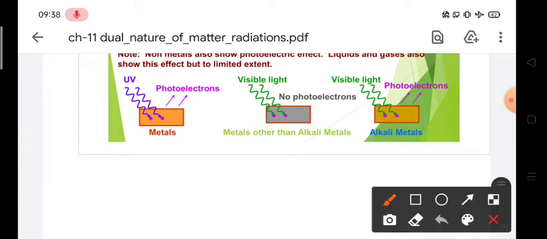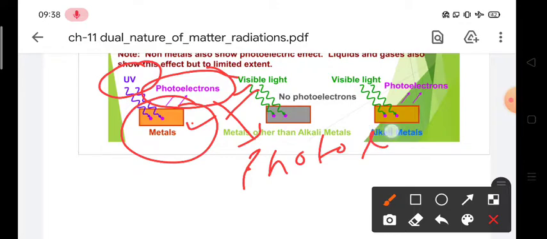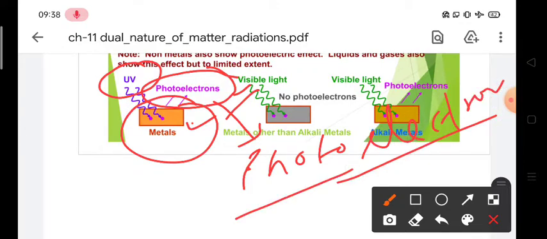If we have some kind of metal, and if UV rays, meaning ultraviolet rays, fall on that metal, then some electrons are emitted from that metal. Because metals are electron rich, electrons are emitted, and we name these electrons photoelectrons. Why do we name them photoelectrons? It is just classification. Don't get confused that a photoelectron is a different thing. It is basically an electron only, but we name it a photoelectron because it is emitted with the help of light or with the help of a photon.